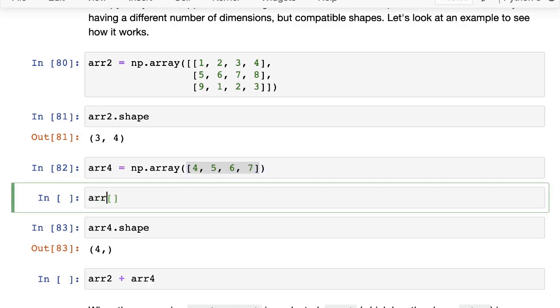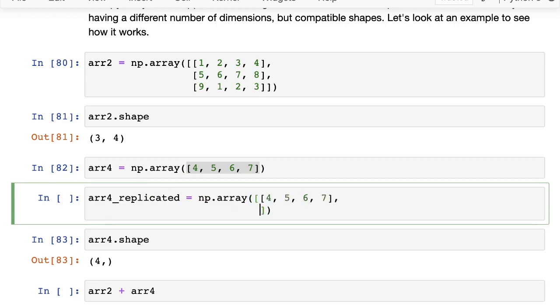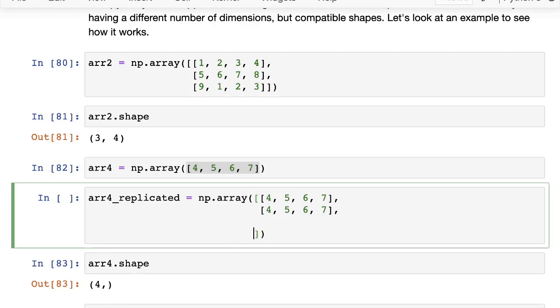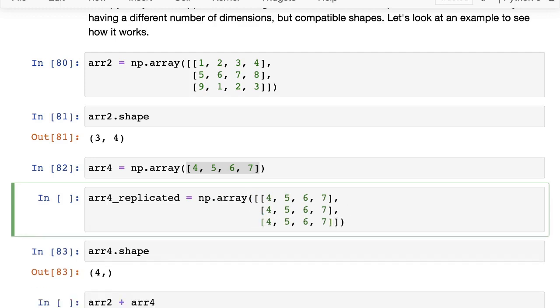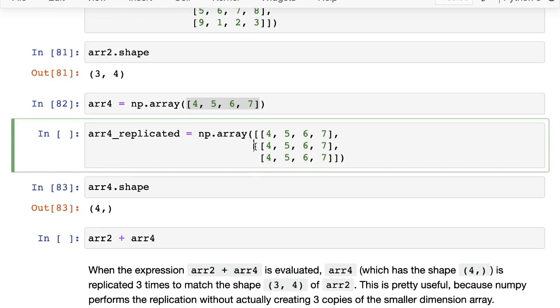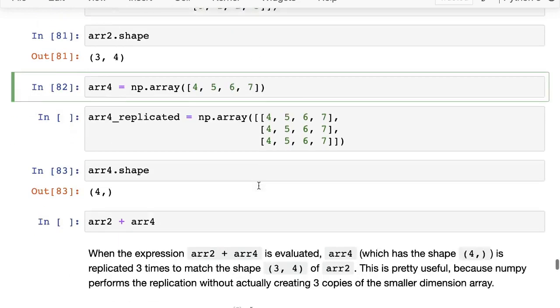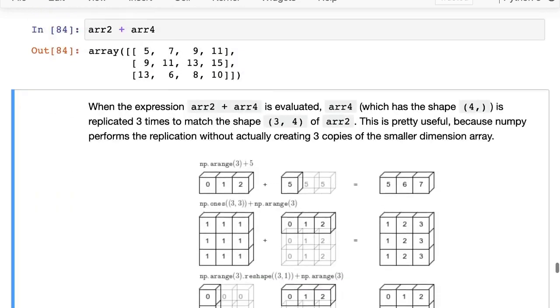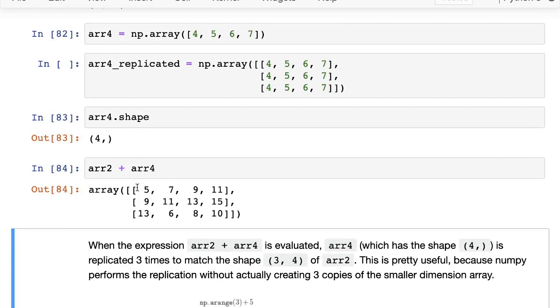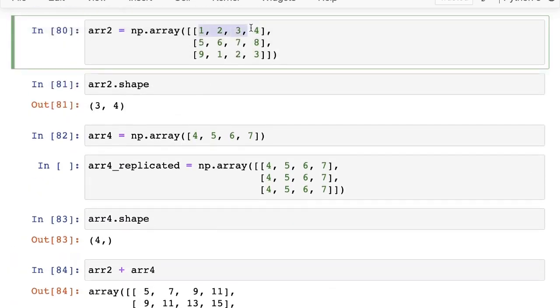So NumPy will automatically replicate array 4 in this fashion. The 4, 5, 6, 7 will now become 4, 5, 6, 7 three times. And then the addition can be performed, right? Because now the shapes match. So now we can just do array 2 plus array 4, and you can see that has the result as you might expect. 4, 5, 6, 7 gets added to these, 4, 5, 6, 7 gets added to these, and 4, 5, 6, 7 gets added to these.